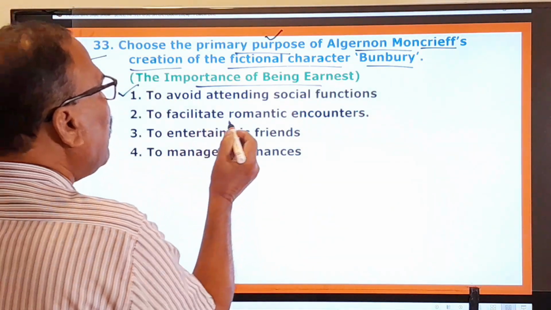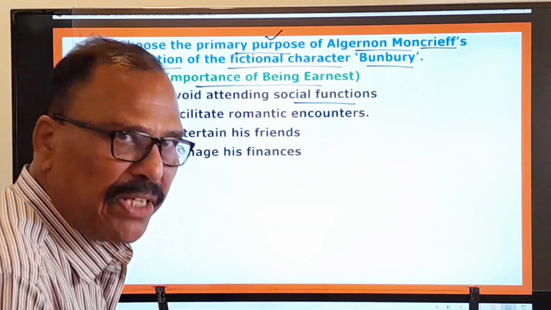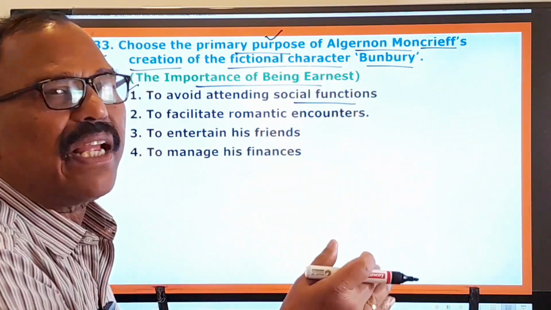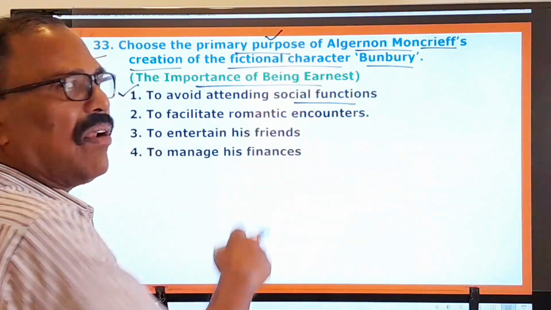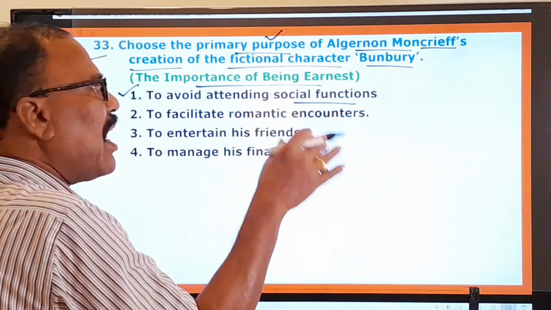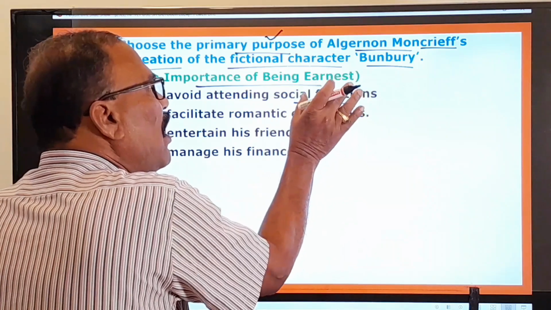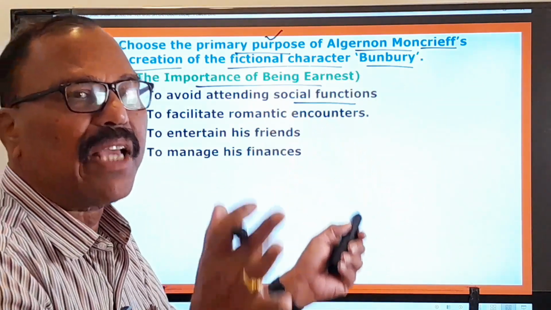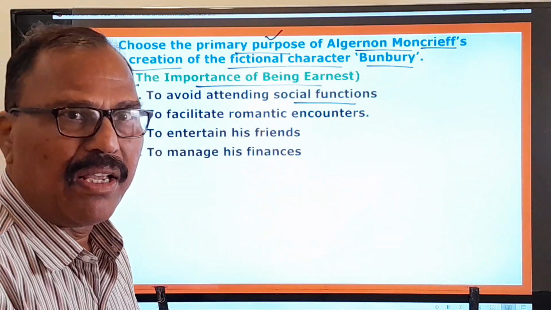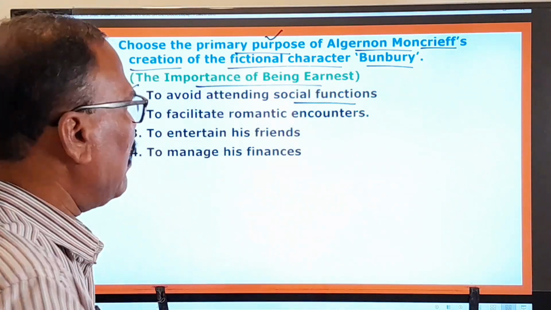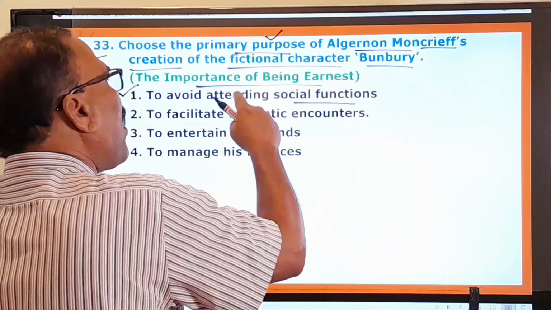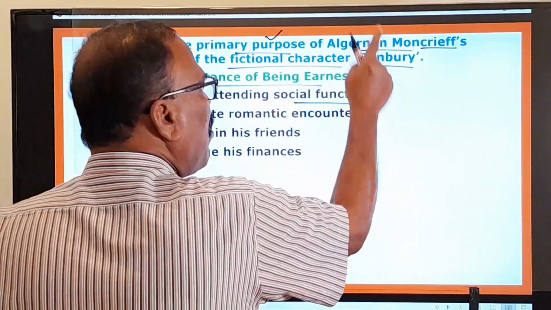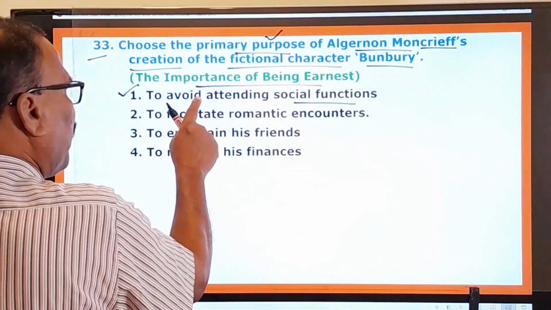He wants to avoid the social functions, the social obligations, the social commitments, because they look to be very tedious and very meaningless for this Algernon. And therefore, whenever he has to attend some social function, he would take up the name of this Bunbury, his fictional friend, his created friend. And he would escape from attending this social obligation or social functions, taking the name of this Bunbury, right? And the very first one is the right one.